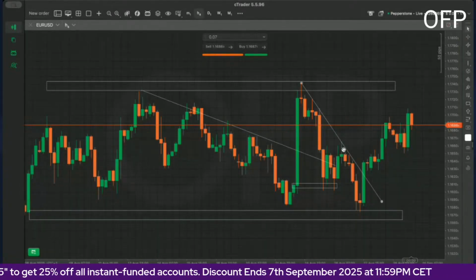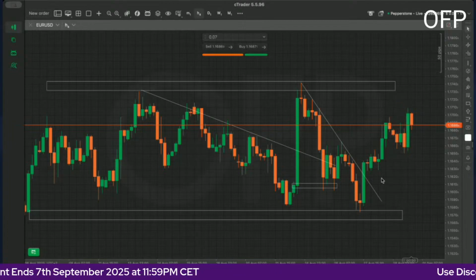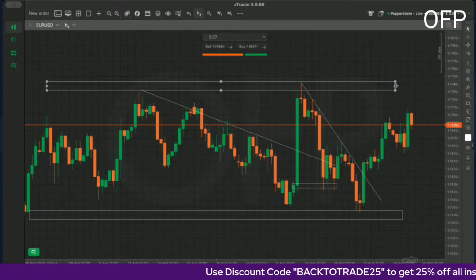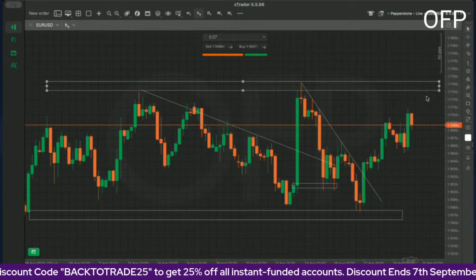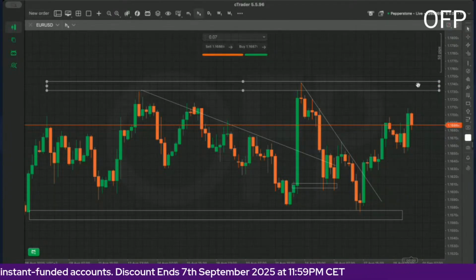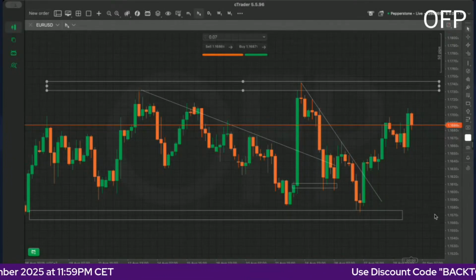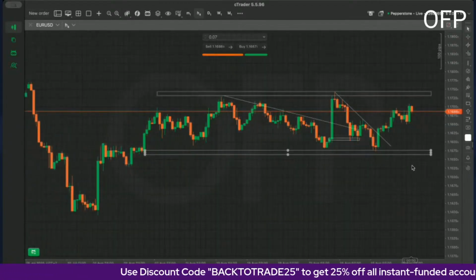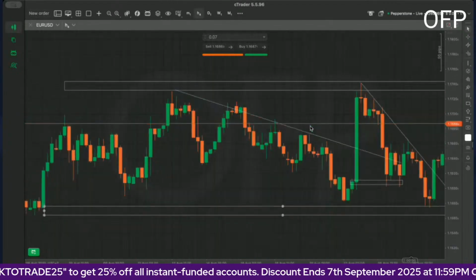So euro dollar, same scenario, trend line broken, started to reverse back all the way to the top, and this is literally in this consolidation that we have here with euro. So we might actually be coming to 17300 by the end of the week, but we shall see. We might actually bounce from here. Then when NFP does come through, we might be pushing all the way down, and we might be seeing ourselves in this area and then actually going even past this consolidation that we have going on the euro. So that is what I'm anticipating for the euro.